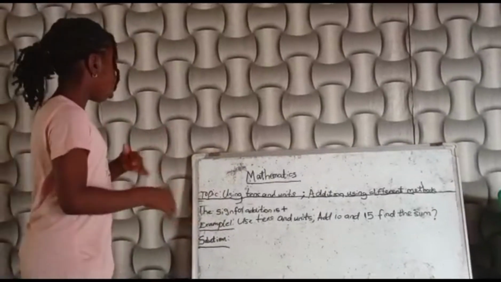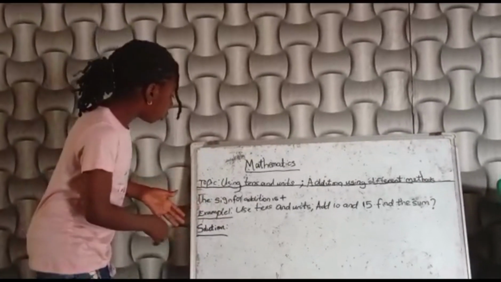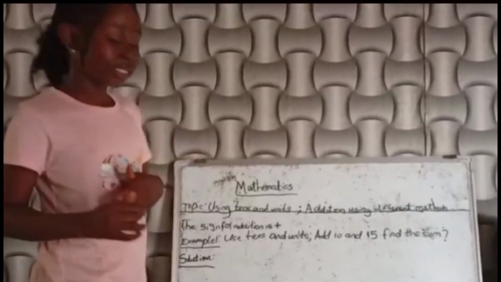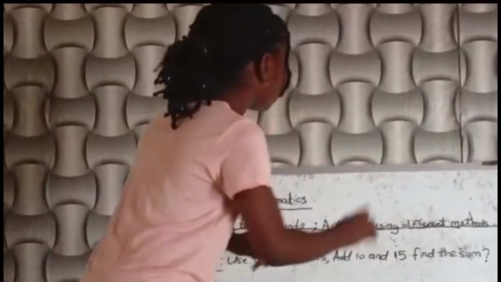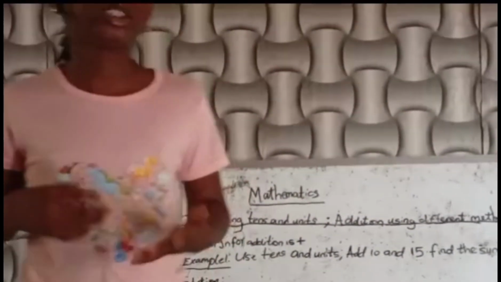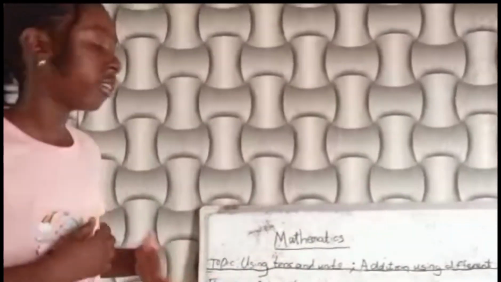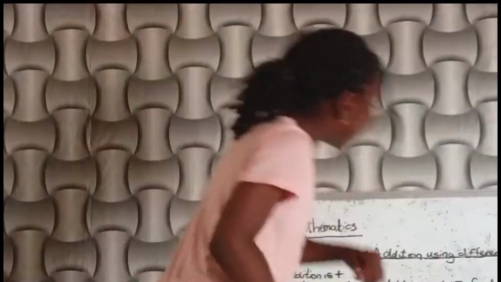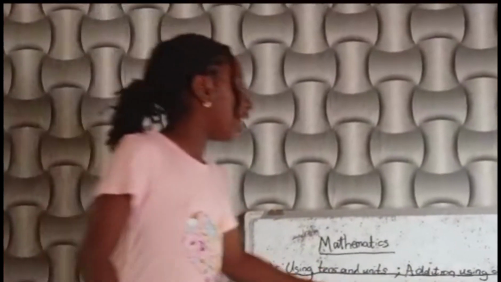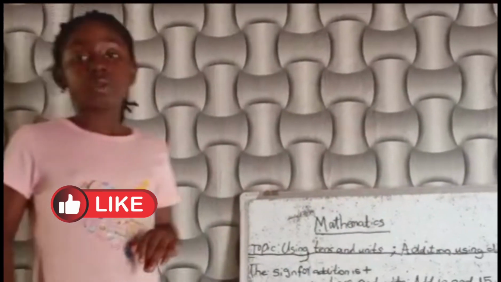Now, let's continue. We're going to go with example 1. Use tens and units. Add 10 and 15. Find the sum. I've explained it. Sum means addition. You should add, okay? Add 10 and 15. They have told us what we are going to add. Find the sum. We have so many ways of doing addition. Let me just show you method 1.